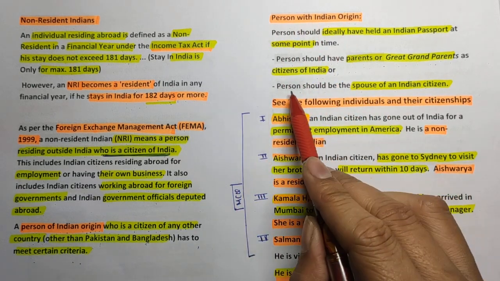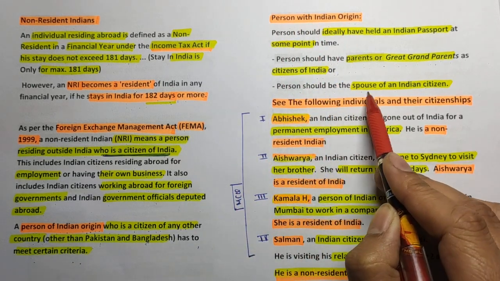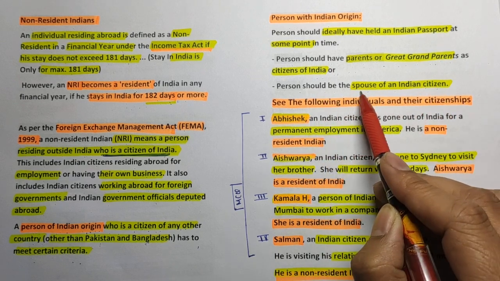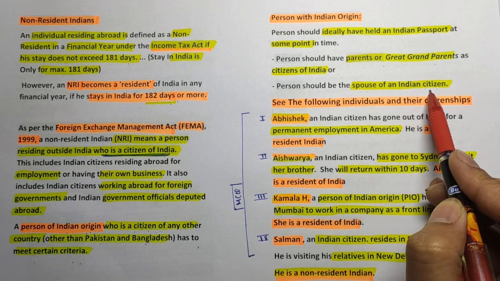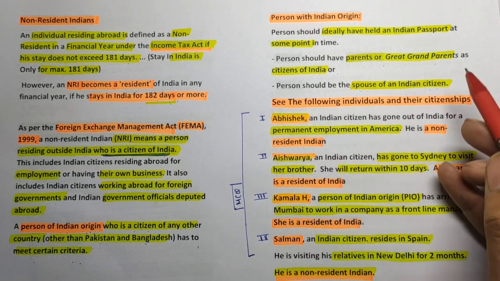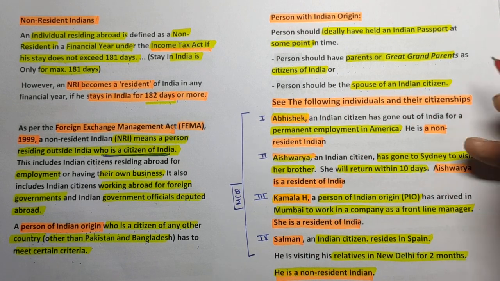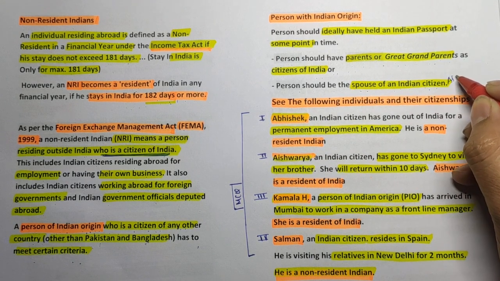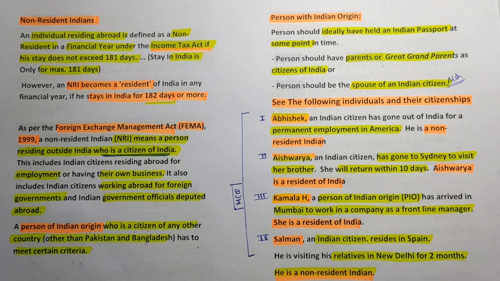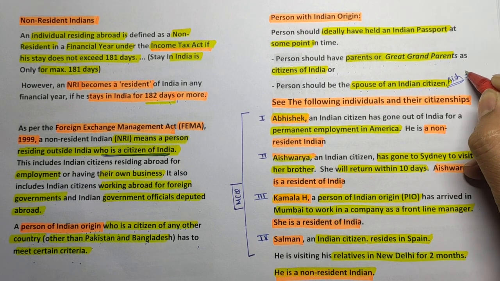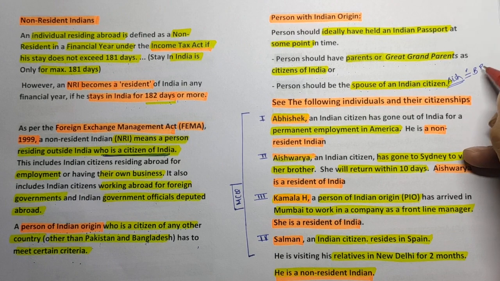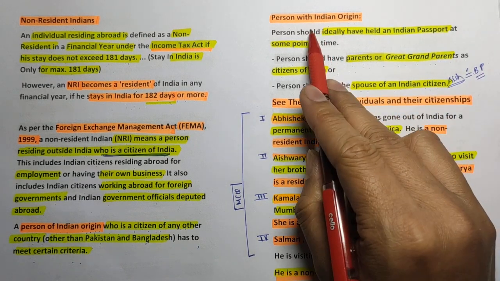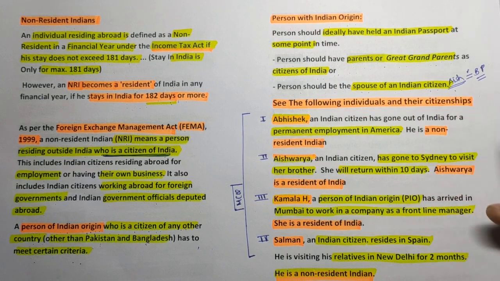Now the third criterion: the person should be the spouse of an Indian citizen. That means the person should be the husband or wife of an Indian citizen. See the example. Take an example, Aishwarya. Aishwarya is an Indian citizen, and if Aishwarya weds Brad Pitt, then Brad Pitt will become a person of Indian origin. Okay, see another example.